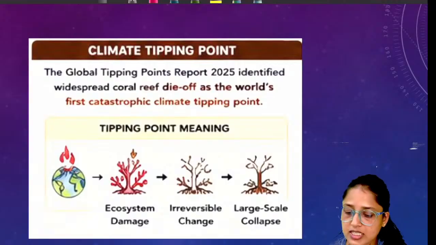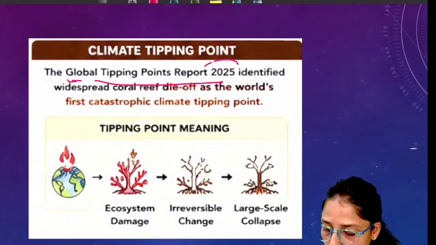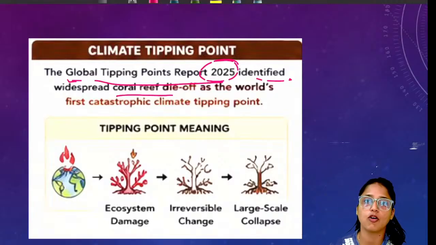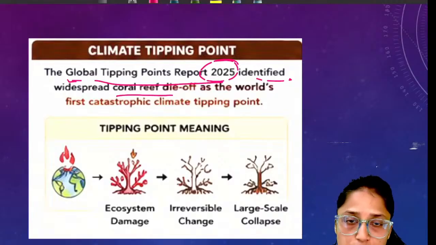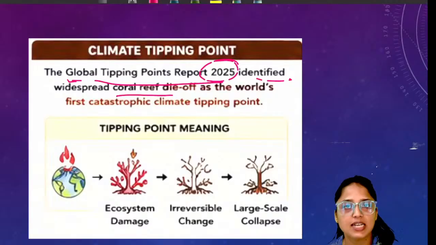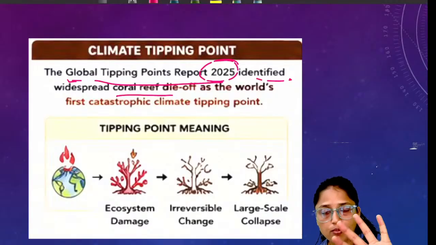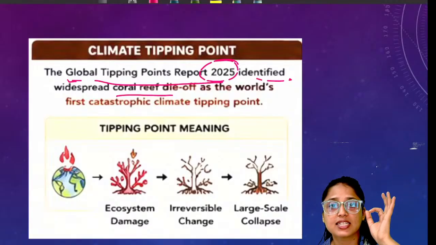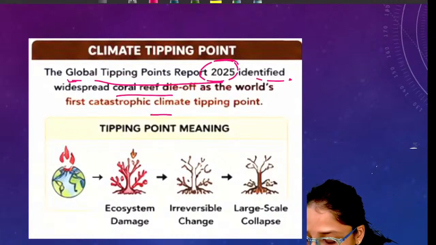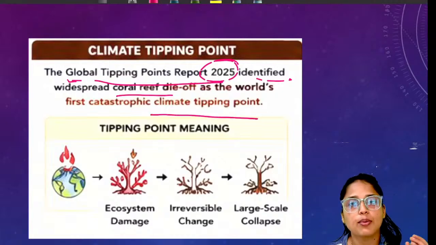Actually, the Global Tipping Points report has identified widespread coral reef die-off as the world's first catastrophic climate tipping point. So basically, the report is saying that this mass coral bleaching is an important climate tipping point. What is a climate tipping point?